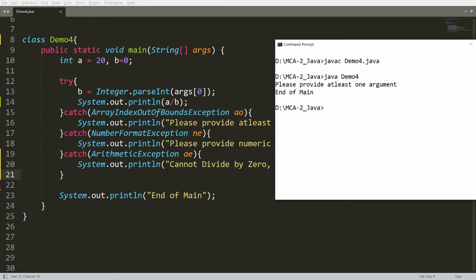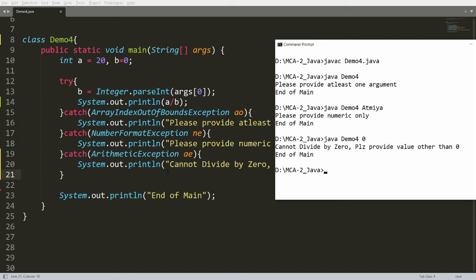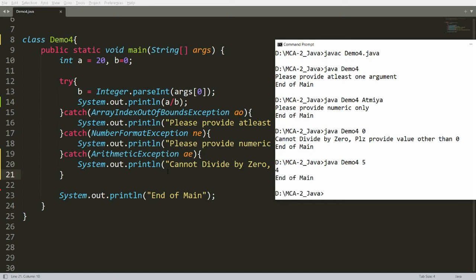What happens? If you are not providing an argument, it says please provide at least one argument. If you provide the argument Atmiya, then it says please provide numeric only. If you provide 0, then it says cannot divide by 0. But if you provide 5, then it will give you 4 and end of main. So all possibilities are available over here.